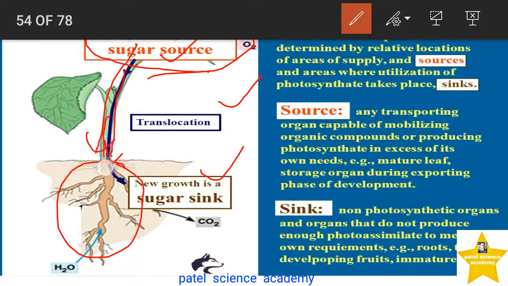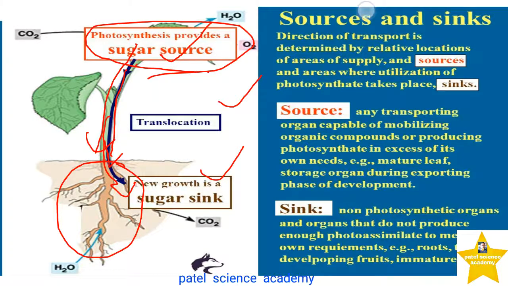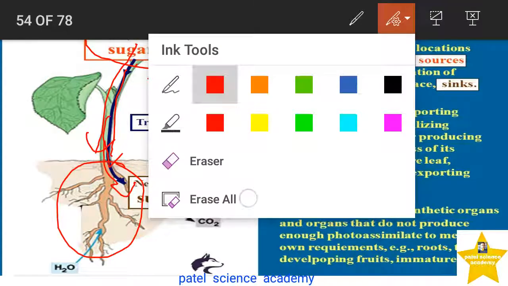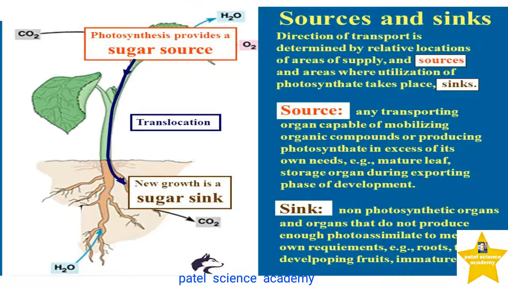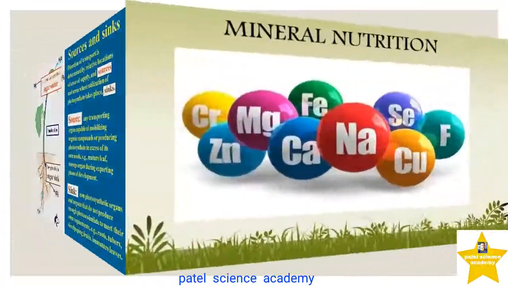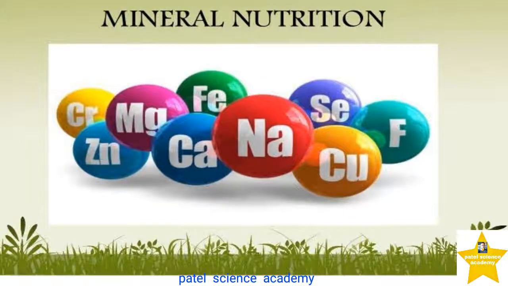So likewise by this arrow you can see this sugar is coming in the downward direction from the leaf into this root by the process of translocation by the osmotic pressure. So this is simply the role of the phloem in the plant body to transport the minerals from the area of the source and the sinks.